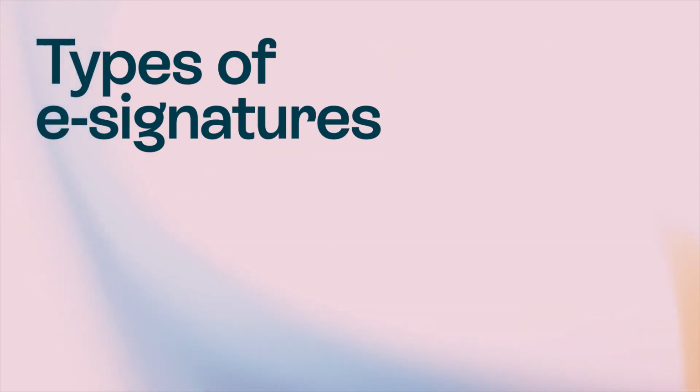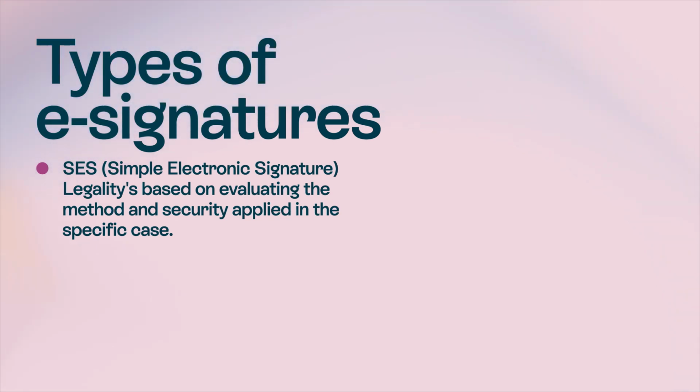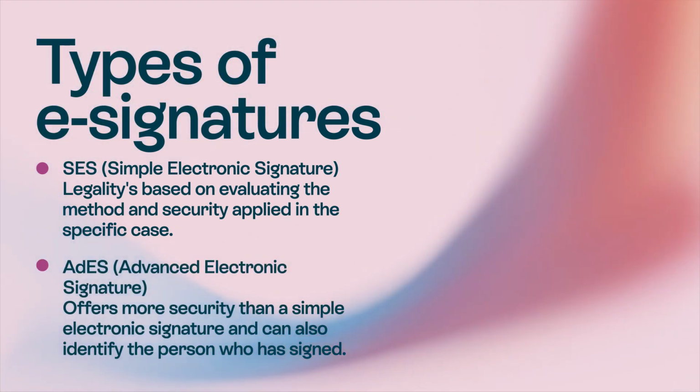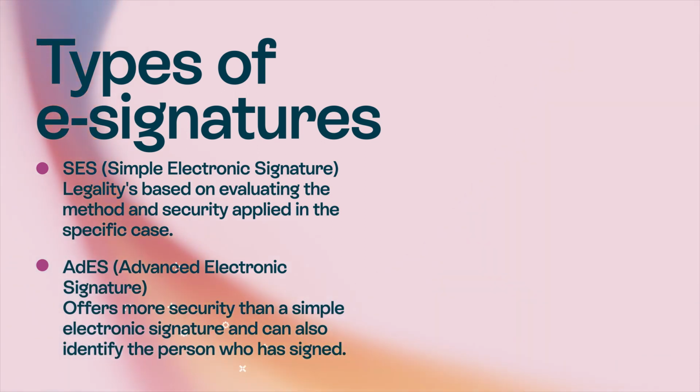Types of e-signatures. 1. SES, simple electronic signature. Legality is based on evaluating the method and security applied in the specific case. 2. AES, advanced electronic signature. Offers more security than a simple electronic signature and can also identify the person who has signed.